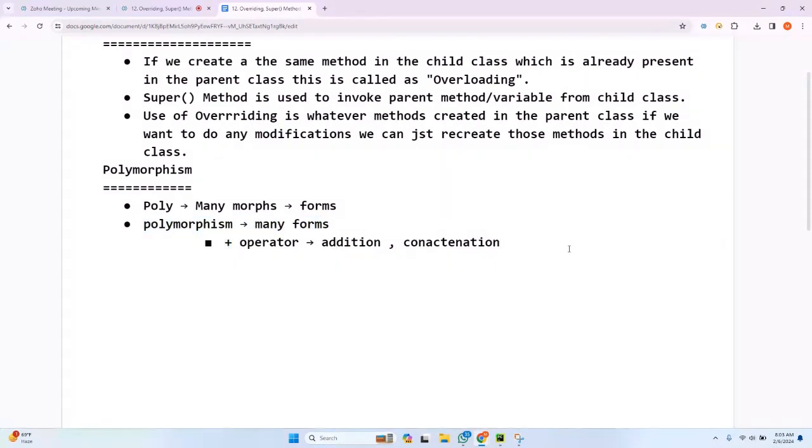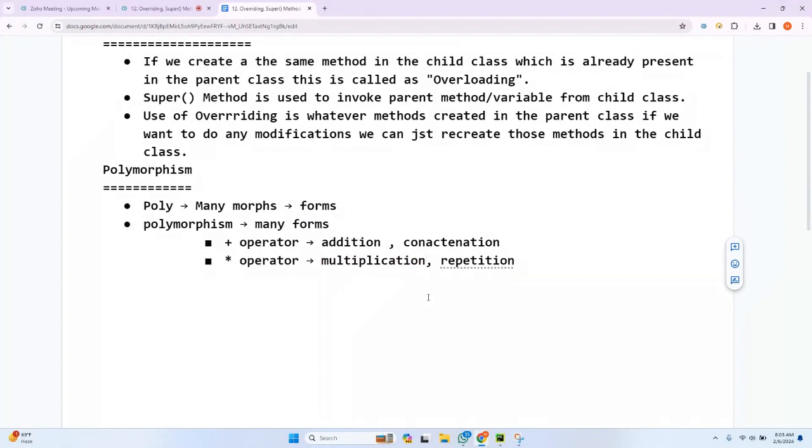Another example is the star operator. We have discussed this previously. The star operator can do multiplication. Similarly, it can also do repetition. With strings, we have seen that if I use a string times 3, it will print that particular string 3 times. Based on the specific number, it will repeat the string. So with respect to strings, it acts as a repetition operator, but with respect to integers, it acts as a multiplication operator.